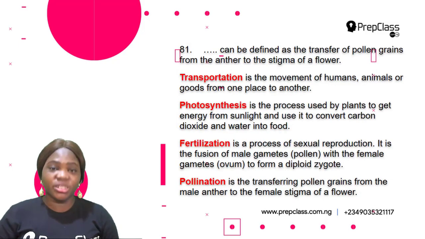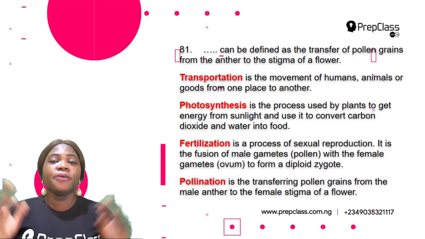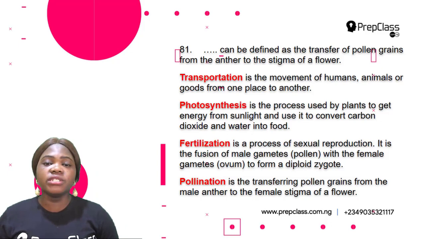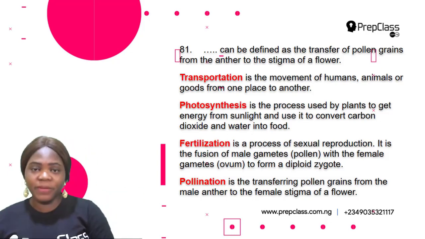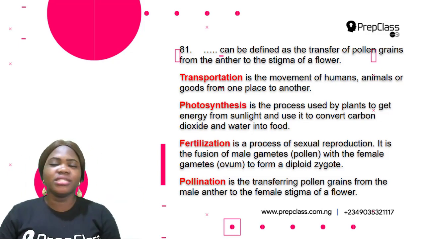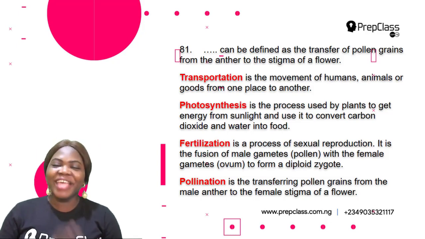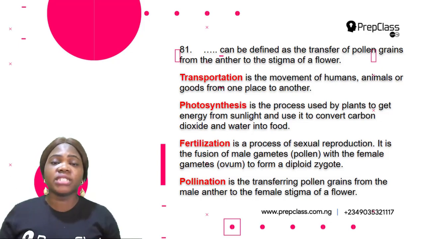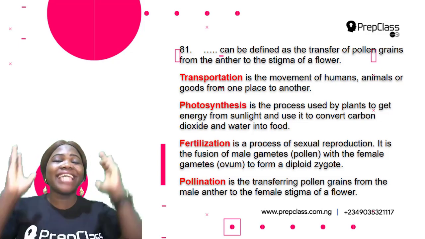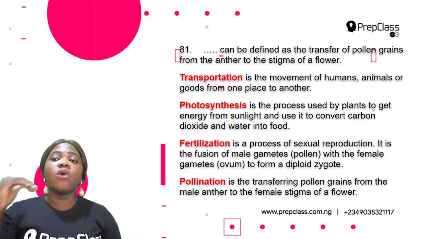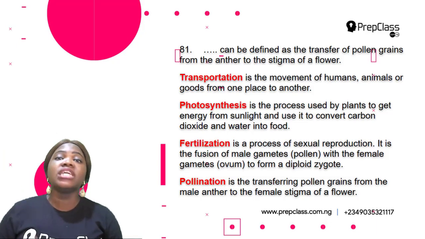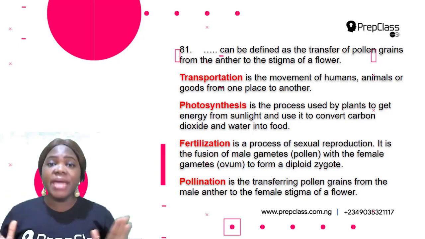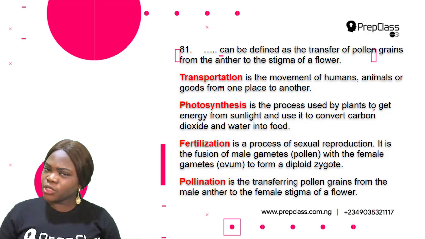Okay, so let's start with transportation, which is the first option. Transportation is the movement of humans, animals, or goods from one place to another place. So that's not the answer, right? So what about photosynthesis? Photosynthesis is the process by which green plants get energy from sunlight and use it to convert carbon dioxide and water into food. So photosynthesis is the process by which green plants make their food. But that's not the correct option either.